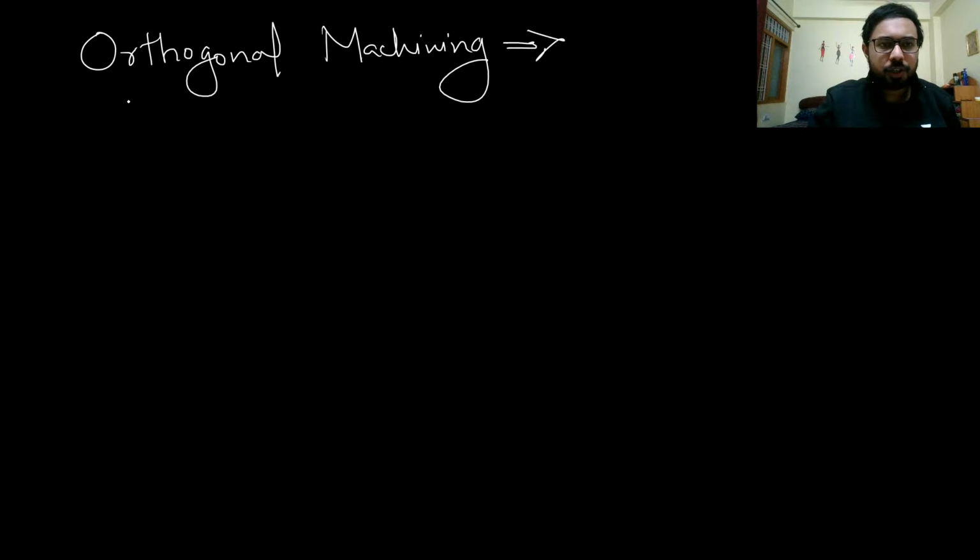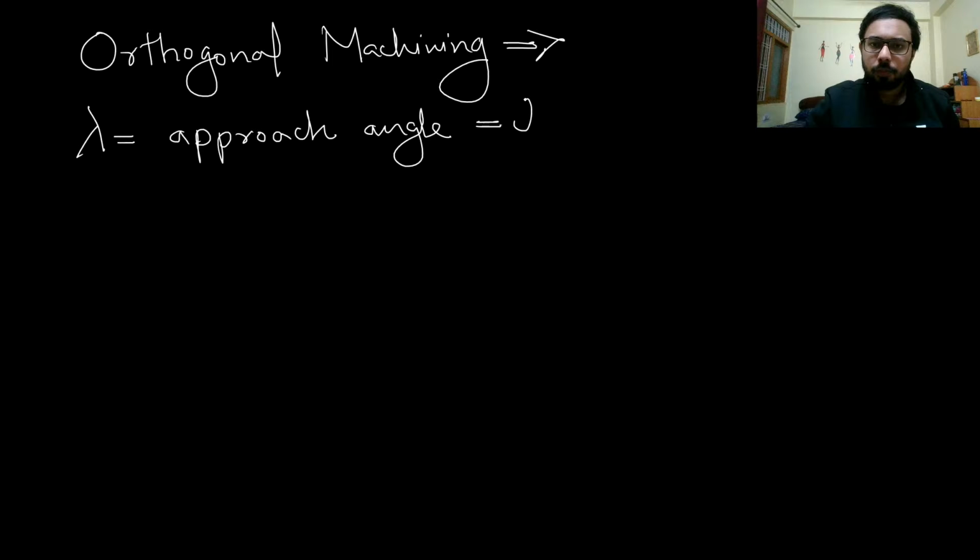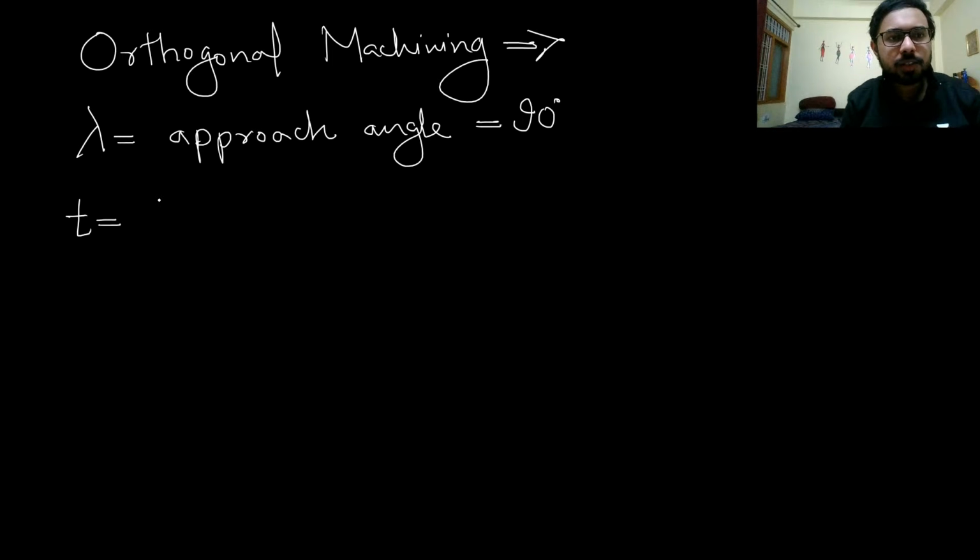So if we are asked to assume orthogonal machining, then we will take the approach angle equal to 90 degrees. And if you can remember the formulas from your notes, and if you have difficulty remembering them, then you are free to keep the notes with you during my class and use them to solve the questions.